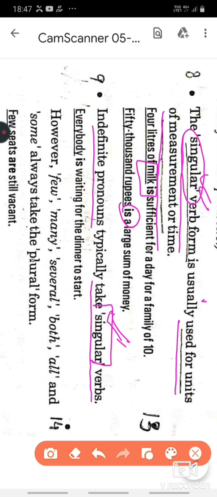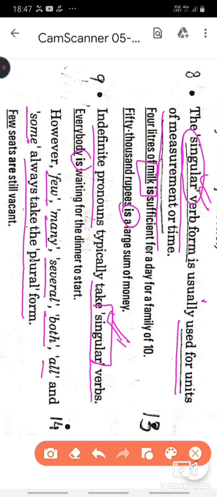Here you need to mention all present for the dinner, but not anyone specific. That is why the verb used is is. However, the words like few, many, several, both, all, and some will always take a plural verb.